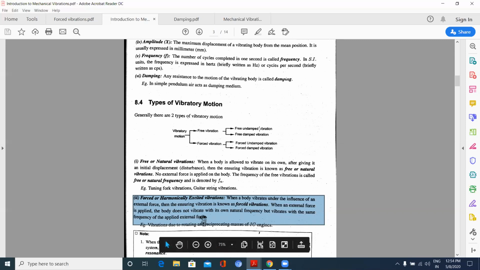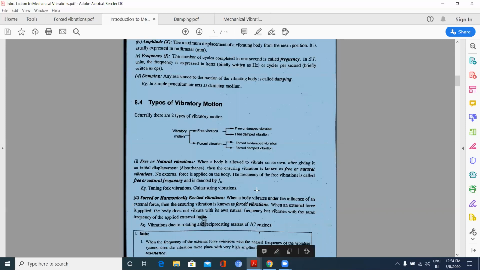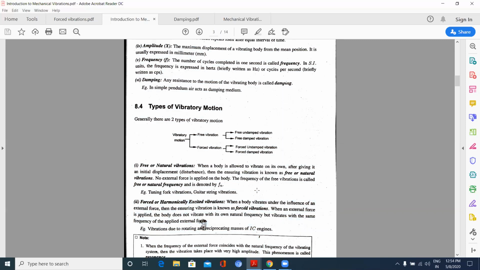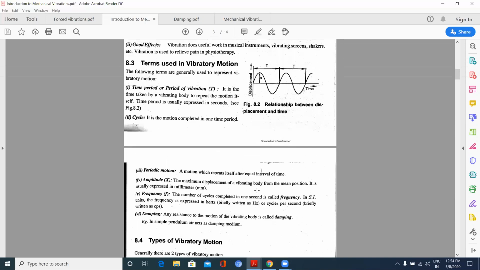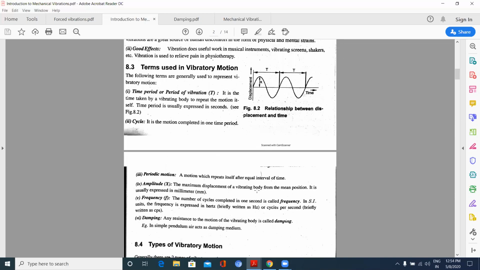Now let us see some definitions of important terms in vibratory motion. Time period is the time taken by a vibrating body to repeat the motion itself. Time period is usually expressed in seconds. Cycle is a motion completed during one time period.